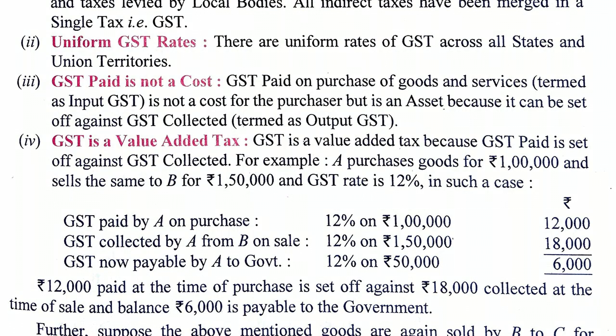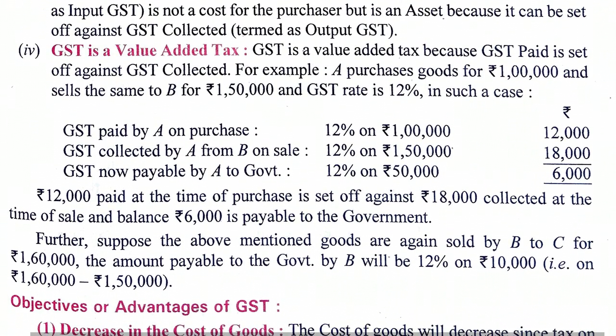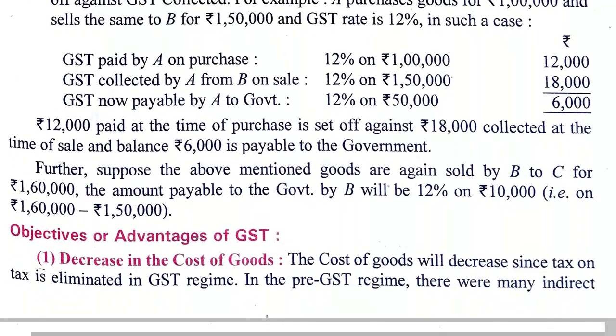At the time of purchase, Mr. A had paid 12% on 1 lakh rupees, that is 12,000, but he sold the goods for rupees 1,50,000. So collected 12% of 1,50,000, that is 18,000. So what amount is paid to the government as tax? This is 18,000 minus 12,000, that is equal to 6,000. So we will also learn the general entries about these.